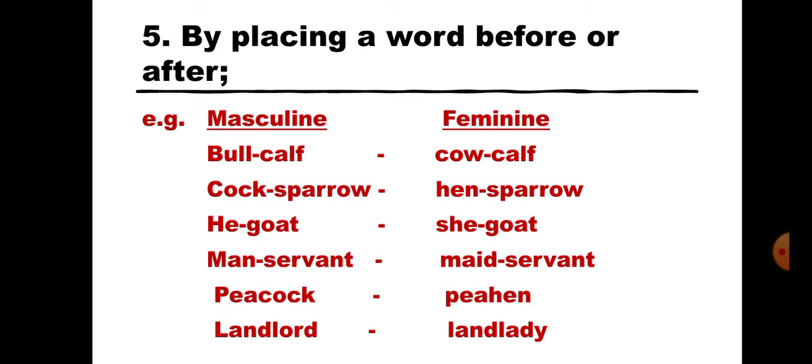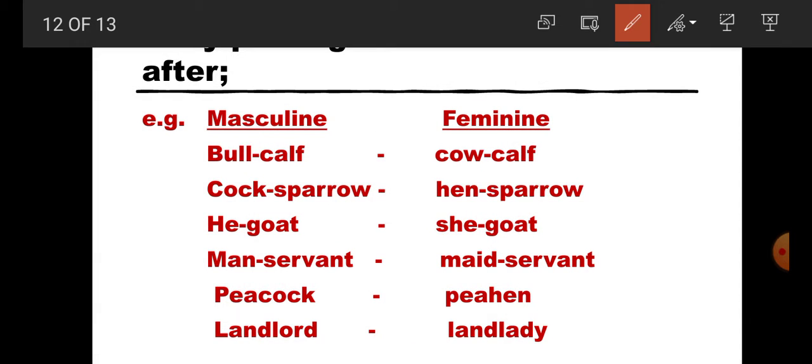Now, rule number 5, students, this is a very important rule: by placing a word before or after the masculine gender. For example, the word is bull calf. So the masculine gender is bull calf. What will be the feminine gender? Cow calf. So what have we done here? We have changed the word to cow. Cock sparrow: we have changed the word cock into hen.